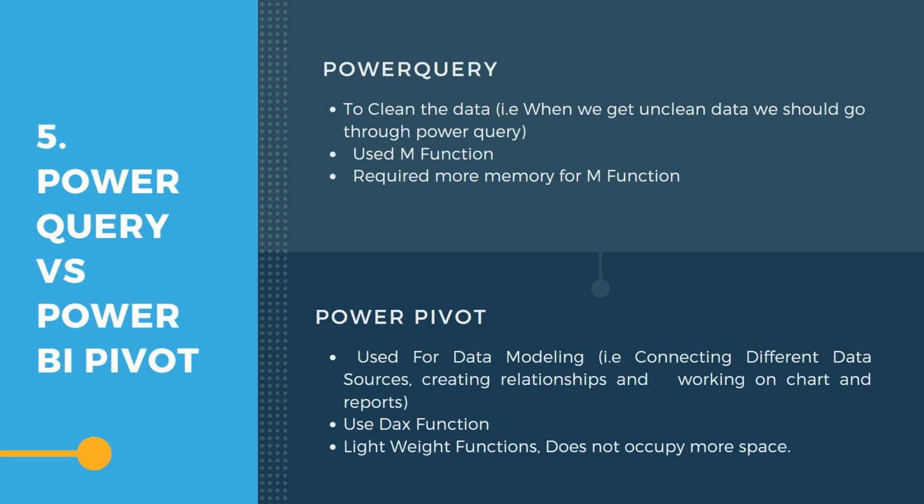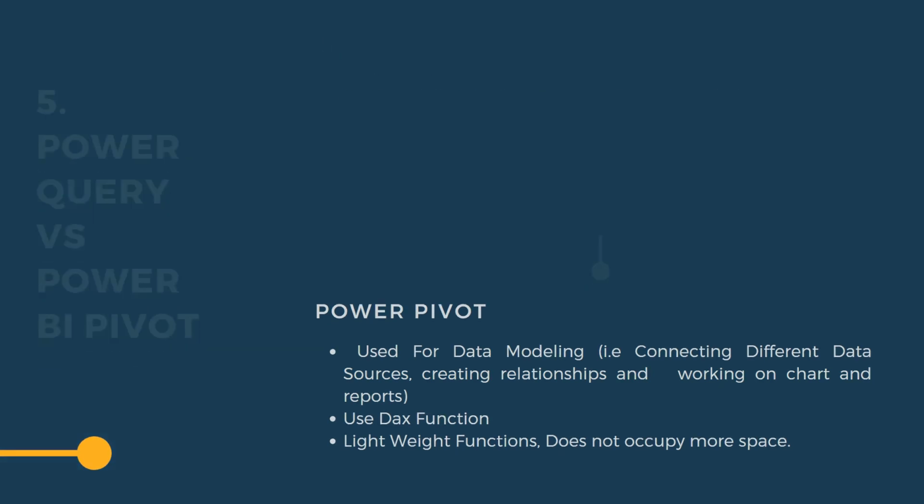Apart from that, in Power Query we use the M function, whereas in Power Pivot we use the DAX function. Okay, so in Power Query we use the M functions, right? M functions are heavier ones, it means they take more memory. Whereas the DAX function is a lightweight function, it doesn't take much space, it is completely lightweight. So most probably we expect to use DAX functions as compared to M functions. Okay, so these are three differences between Power Query and Power Pivot. All right, then let's move to the next question.